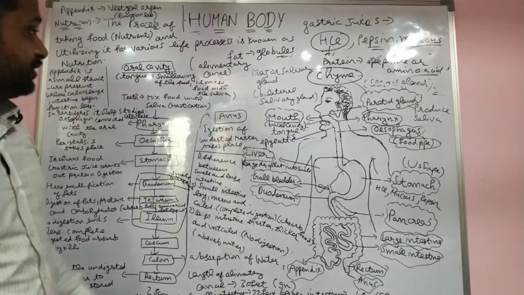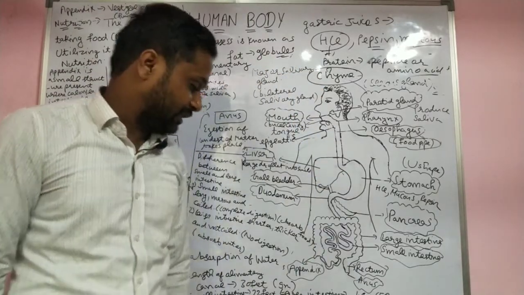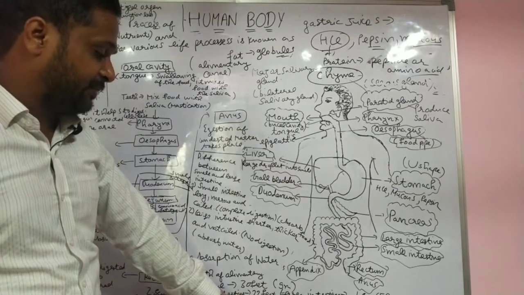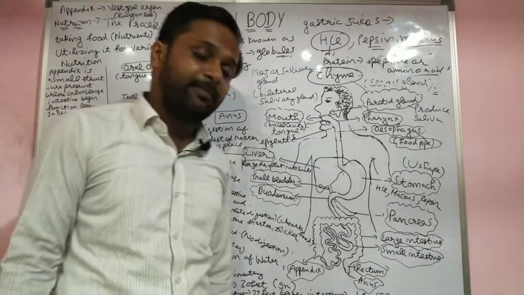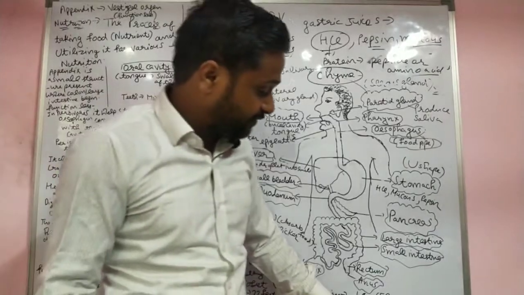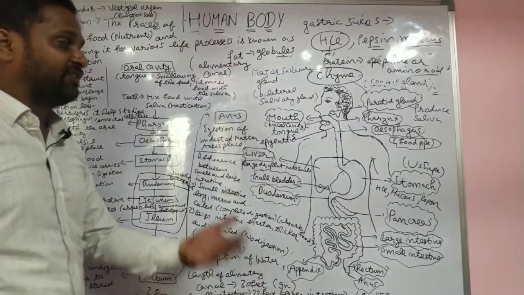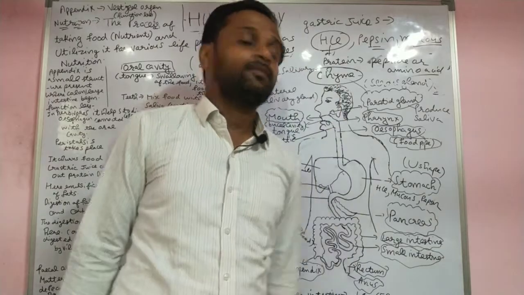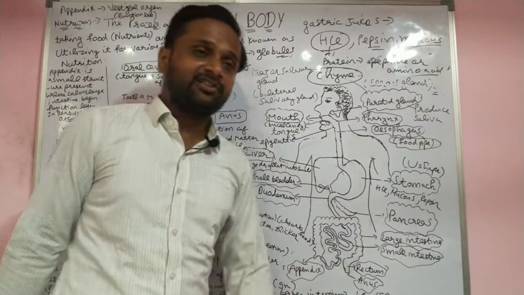What is this full tract called? The alimentary canal. The small intestine is 22 feet, 7 meters. The length of the full alimentary canal is 30 feet, 9 meters. The large intestine is 1.5 meters or 5 feet. And the remaining part is from mouth to stomach. Now the food goes into the large intestine.